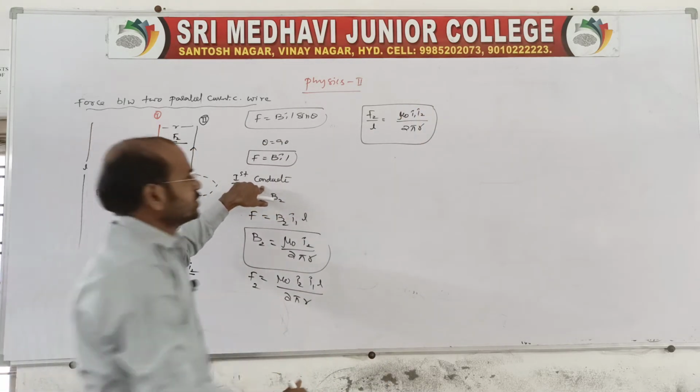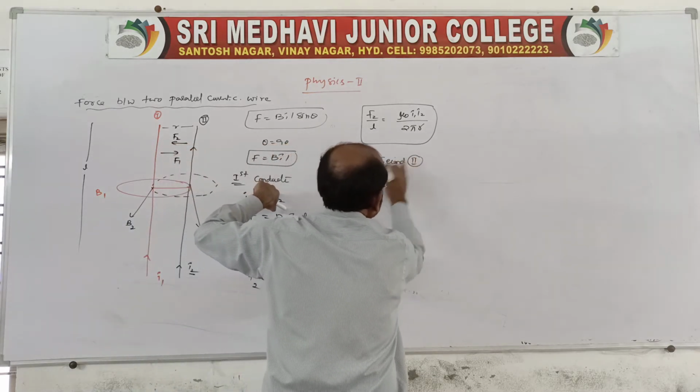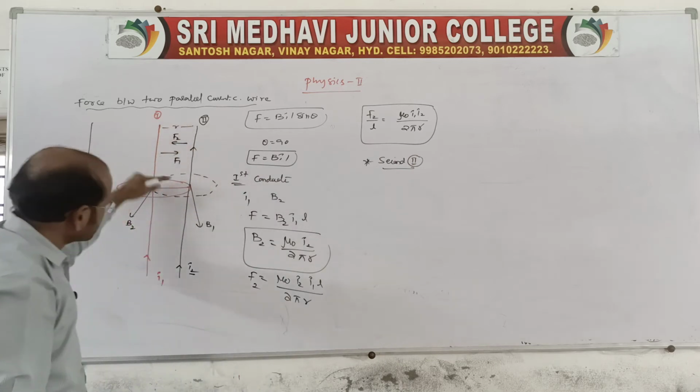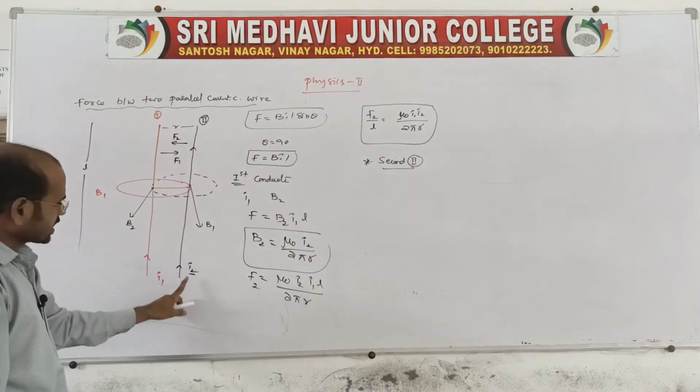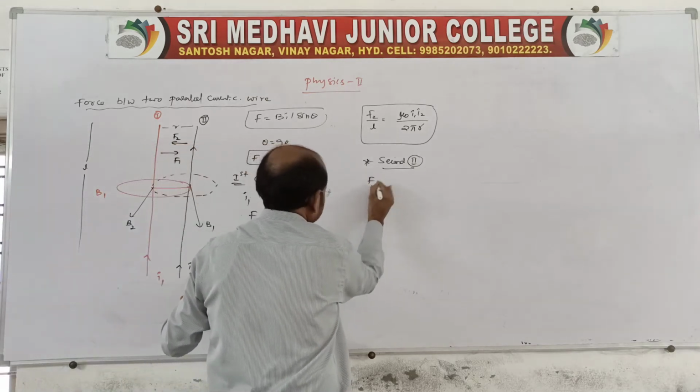In a similar way, go for the second conductor. The second conductor is held in the field B1 and carries a current I2.